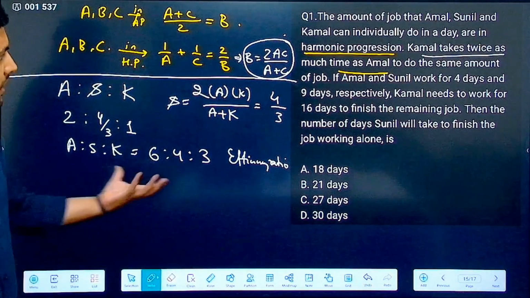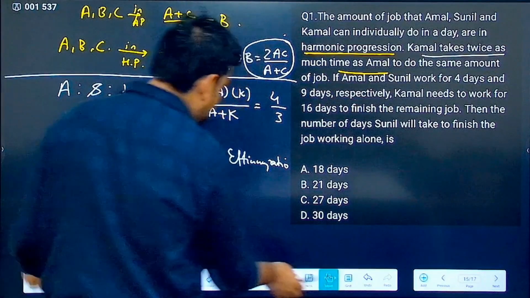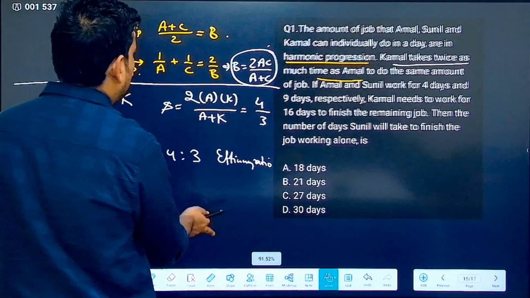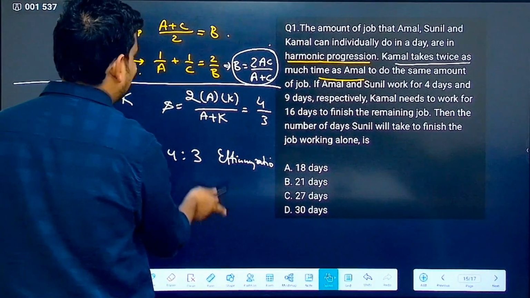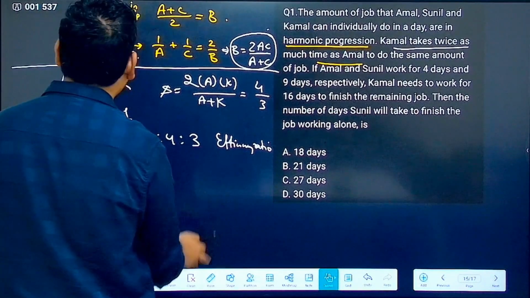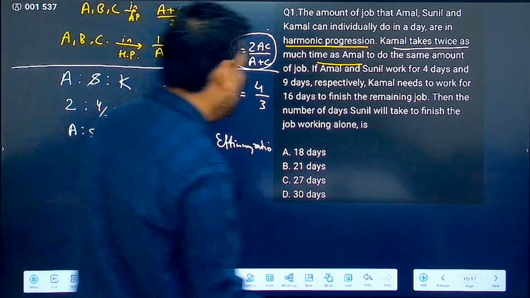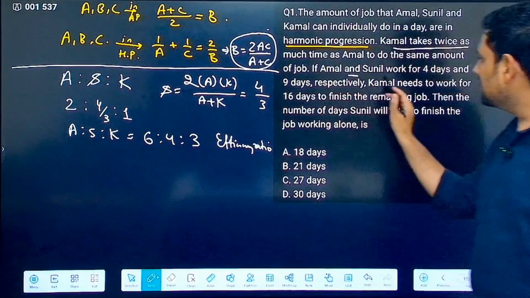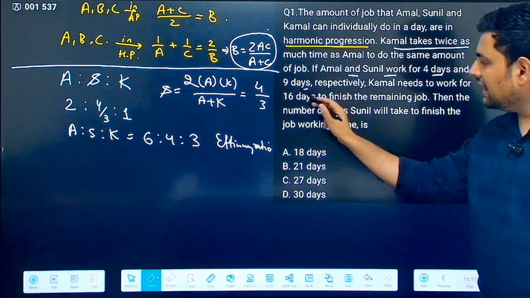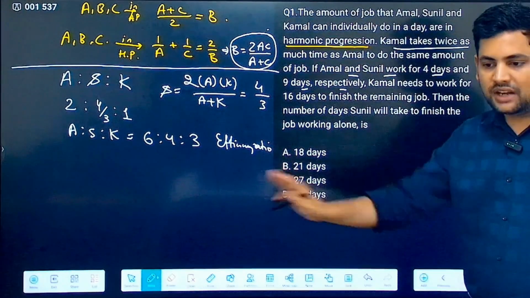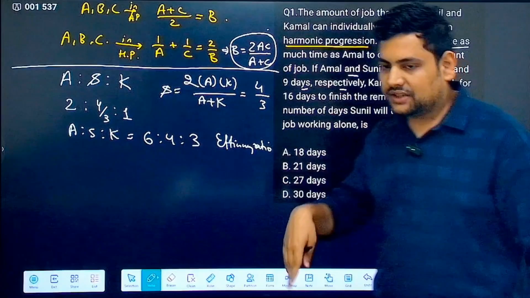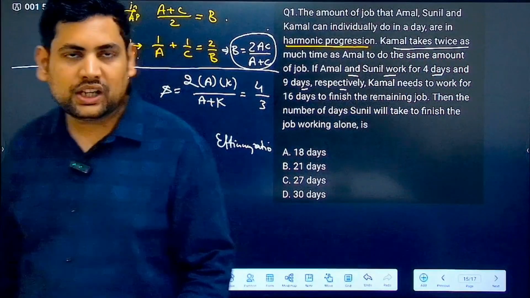Now, how many days they worked? This is the next thing that we have to see. Let's see this. Now, it says, if Amal and Sunil work for 4 days and 9 days respectively, that means they are working separately. First, Amal is working, let's say 4 days, and then Sunil is working 9 days.